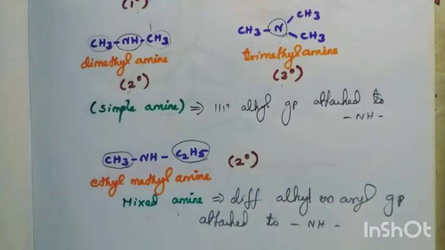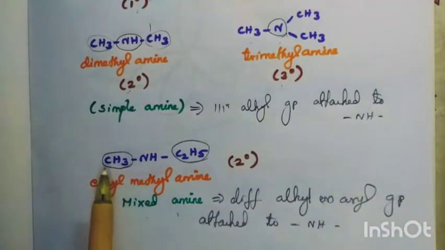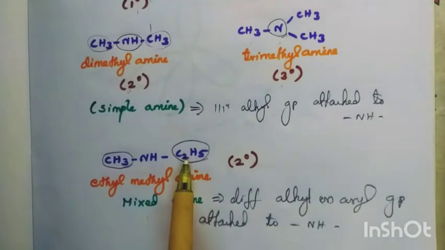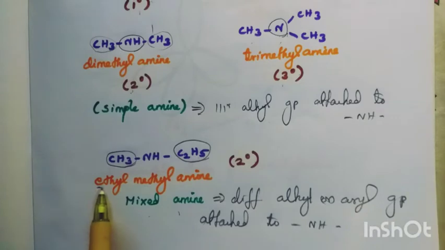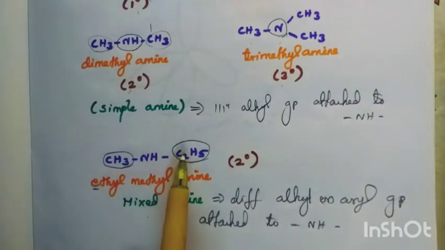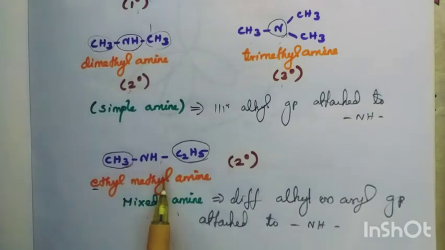So it is mixed. Here different, no? Here methyl and here ethyl. 2 carbon means ethyl. So ethyl methyl. Why you have to write the ethyl first? As in the ether, alphabetical order, E comes first, no? So, ethyl, methyl, amine.